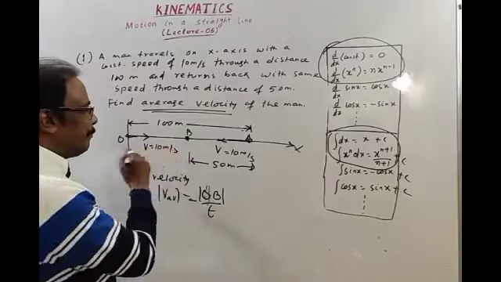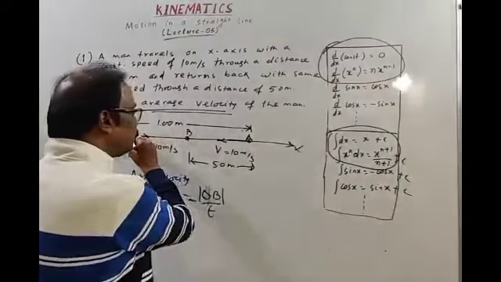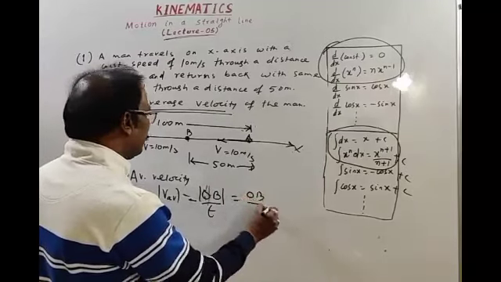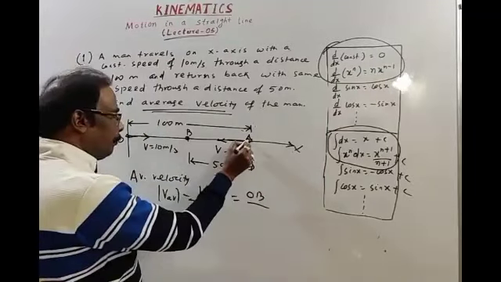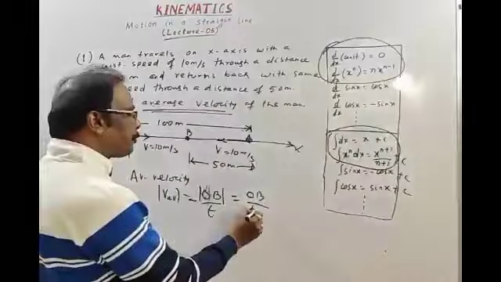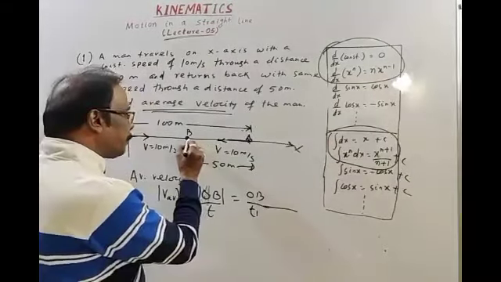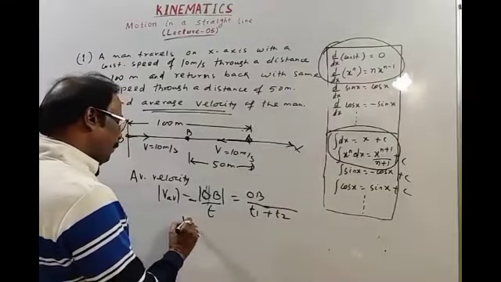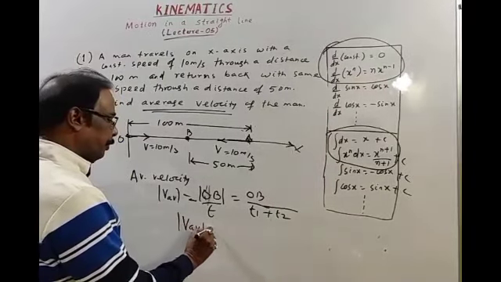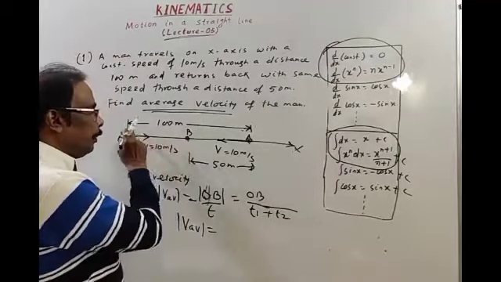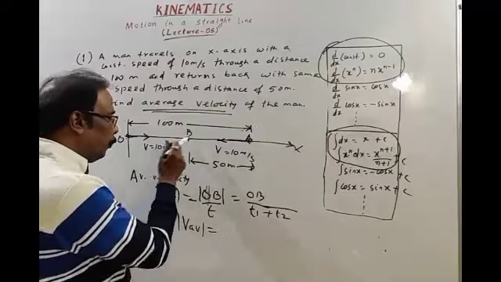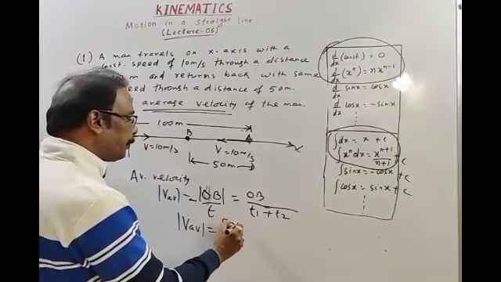The time taken by the man to move from O to A is T1, then returning from A to B the time is T2. The magnitude of average velocity is the length of OB over total time. OB is 100 minus 50, which is 50 meters.